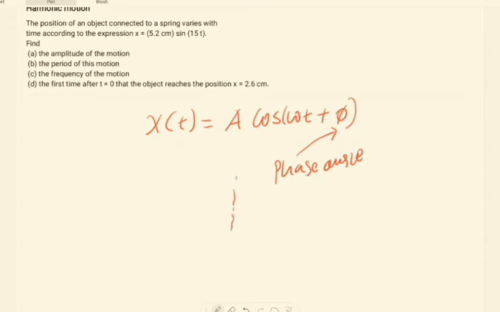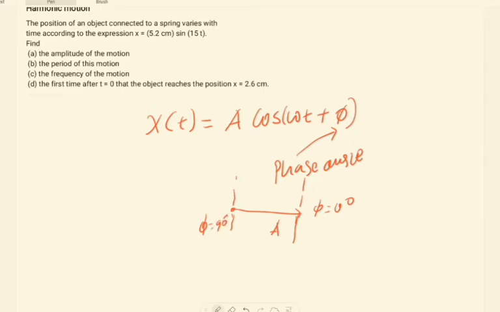It may begin from the equilibrium point, or it may begin from the amplitude A. If it begins from maximum amplitude, the phase angle would be 0 degrees. When it begins at the equilibrium point, the phase angle would be 90 degrees.